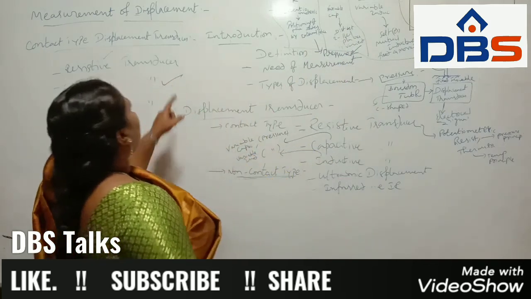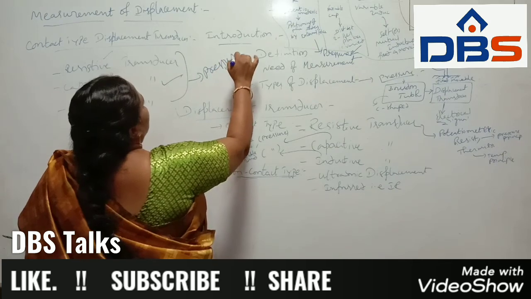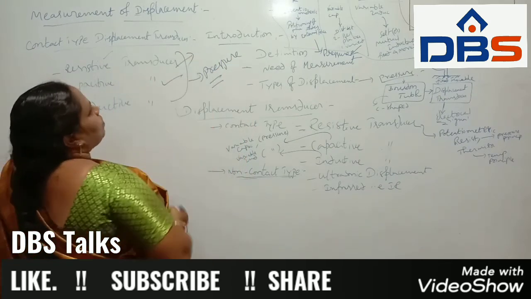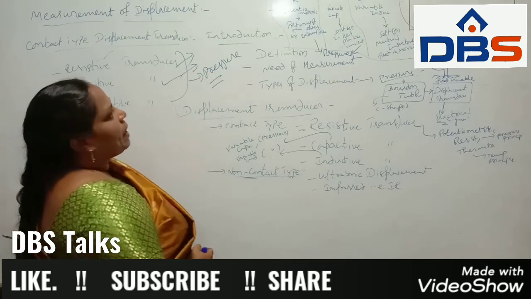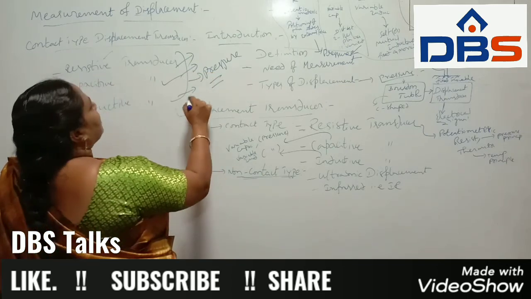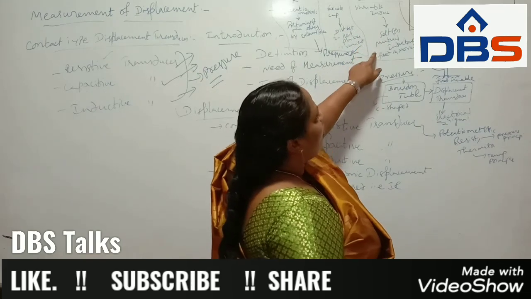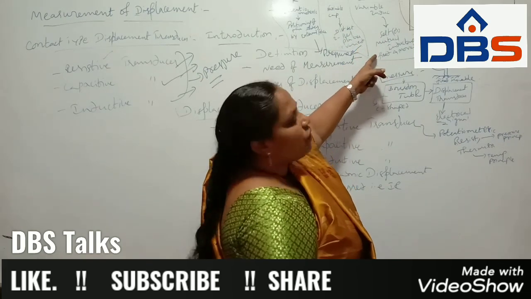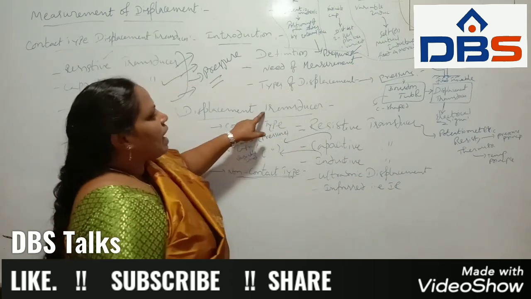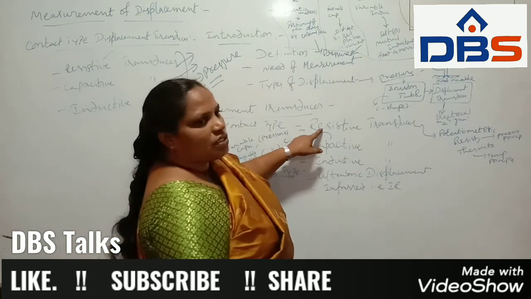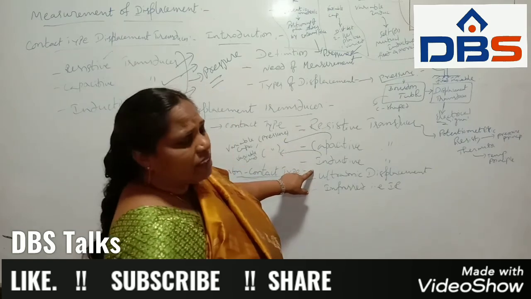So here three examples are based on the pressure principle only: potentiometric, for capacitive the variable capacitor, and for inductive the variable inductor. Variable inductor means self or mutual inductance, where one is fixed and another one is movable. So these are the displacement transducer types: resistive, capacitive and inductive transducer.